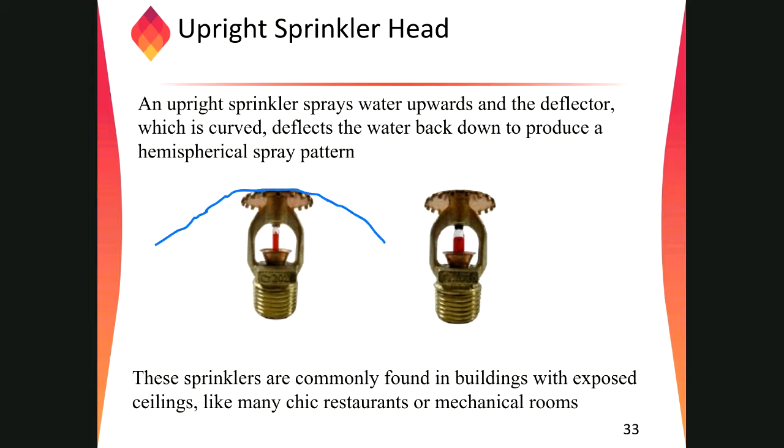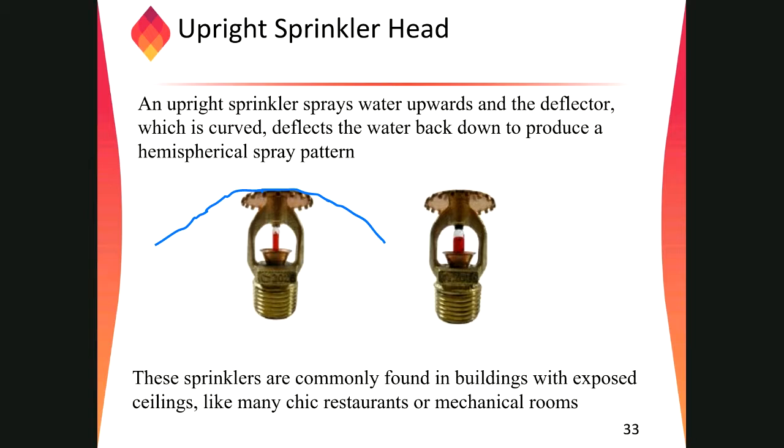So this kind of sprinkler, we commonly find in a building which has an exposed ceiling. If we don't have a flat ceiling, or maybe in the mechanical room there is a duct, there is piping, plumbing work, utilities work, everything going around, at that location we cannot use the pendant head.